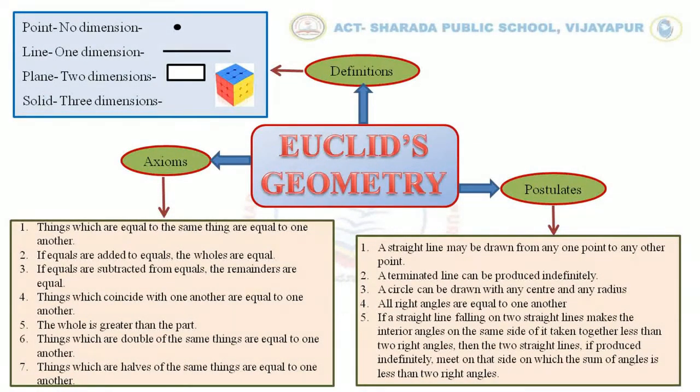That is, if the sum of interior angles is less than 180 degrees, then towards that direction the lines will intersect. If the sum of interior opposite angles is more than 180, then in that direction the lines are not intersecting. That's about postulate 5.